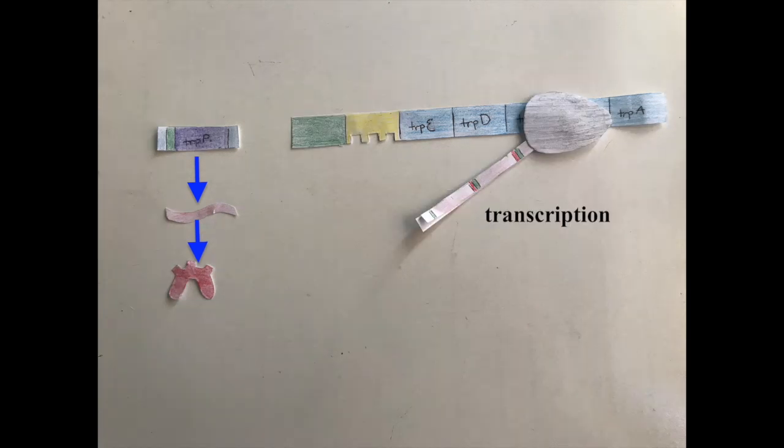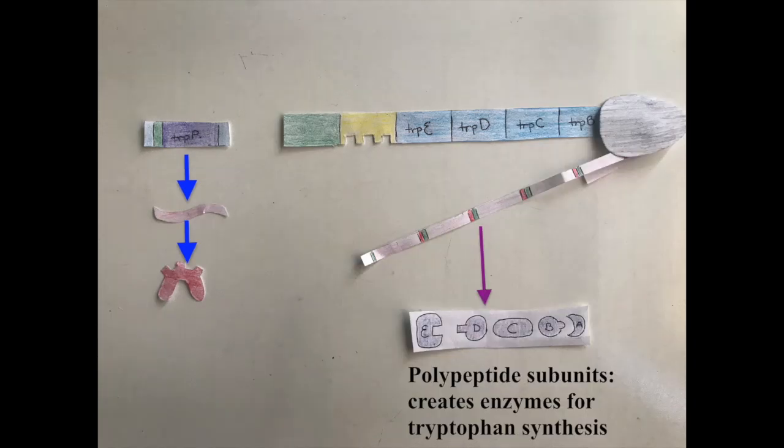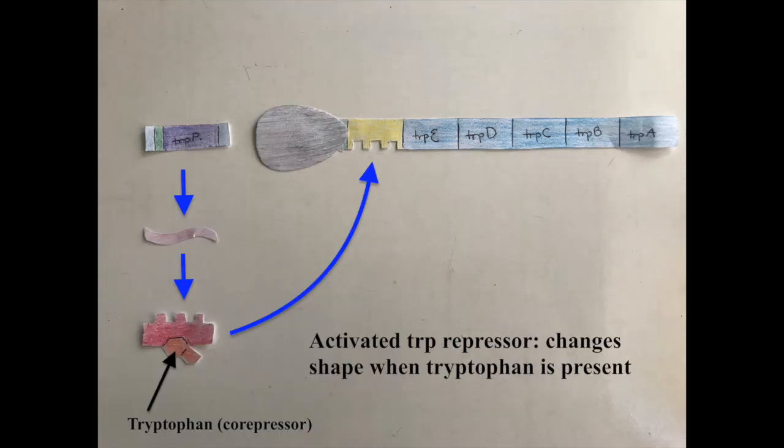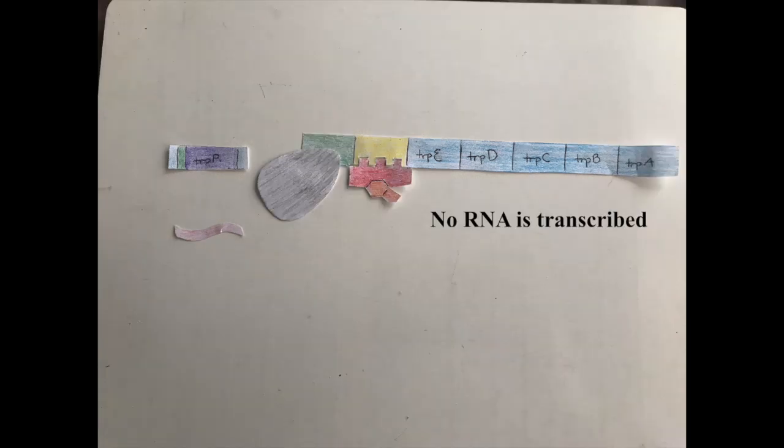When tryptophan is present, the TRP operon remains on, so the DNA can be transcribed by RNA polymerase, and later translated into polypeptides that code for tryptophan-creating enzymes. Tryptophan is the TRP repressor protein's co-repressor, so when tryptophan is present, it binds to the inactive repressor, which then changes the repressor protein's shape and activates it. The active repressor protein binds to the operator, which then switches the operon off, and transcription and translation do not